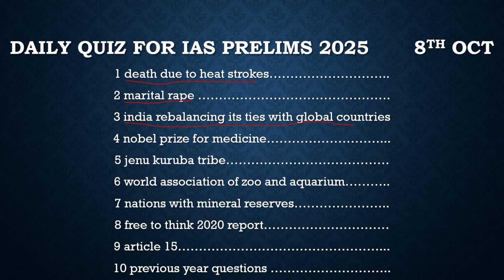So we should revisit our approach in this relationship. This is my personal view, and you might have your own views too. With this, there was another article with respect to the Nobel Prize for Medicine or Physiology.